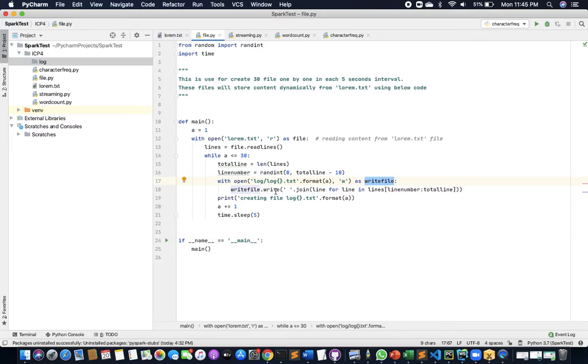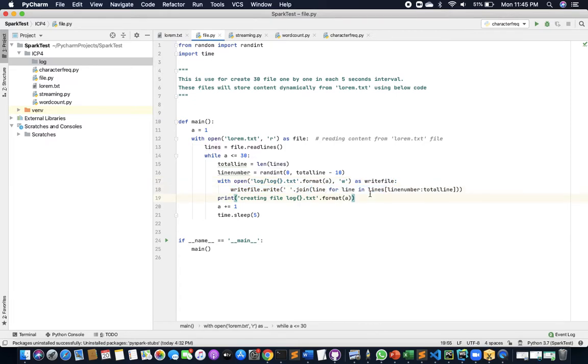I'll be writing into that file, joining a list. In the list I'm giving a for loop.